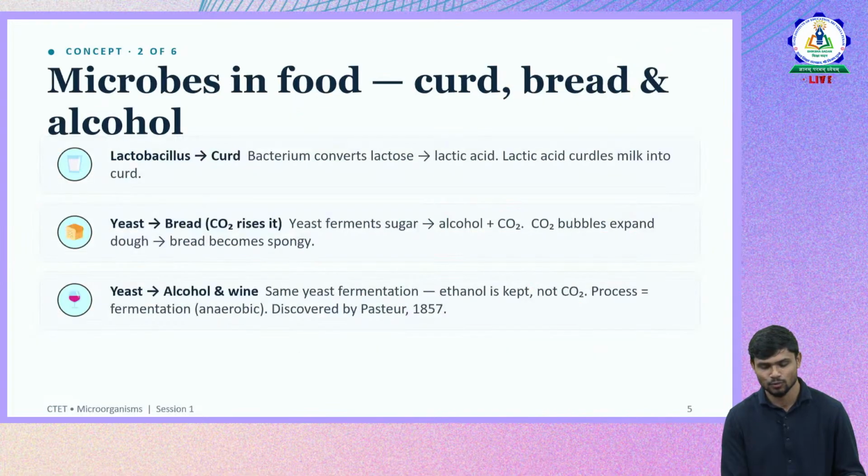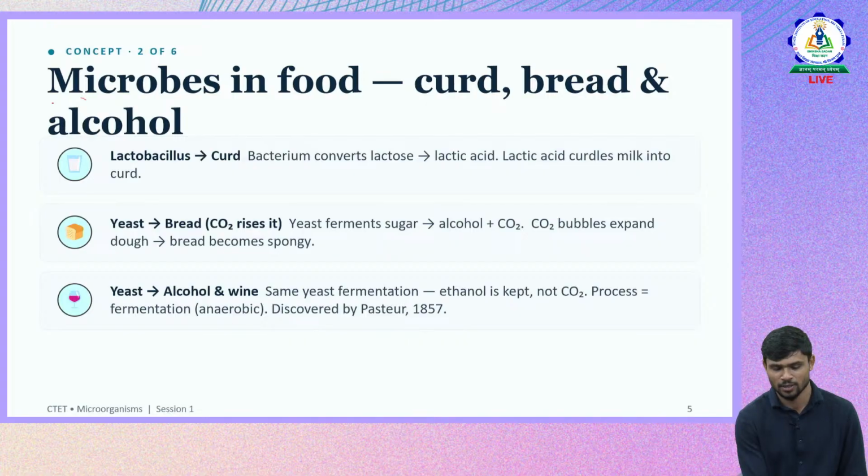So let us move forward and understand how these are useful. In this session, we are going to focus on how these microorganisms are useful in our life, and we'll be solving questions based on useful microorganisms. So, microbes in food.